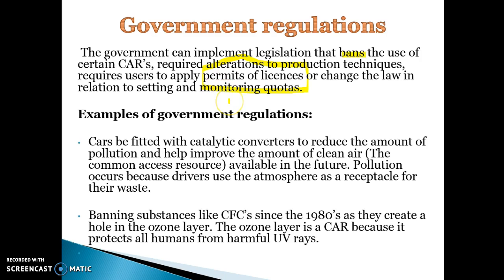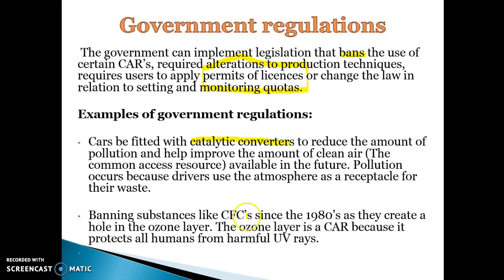So, some examples of government regulation. The best way to answer these questions is to provide examples of ways that the government regulates common access resources to help preserve them for the future. One example is that cars can be fitted with catalytic converters, which help to reduce the amount of pollution that they create and helps to preserve the clean air. That helps to reduce the pollution that occurs and helps to preserve the environment.